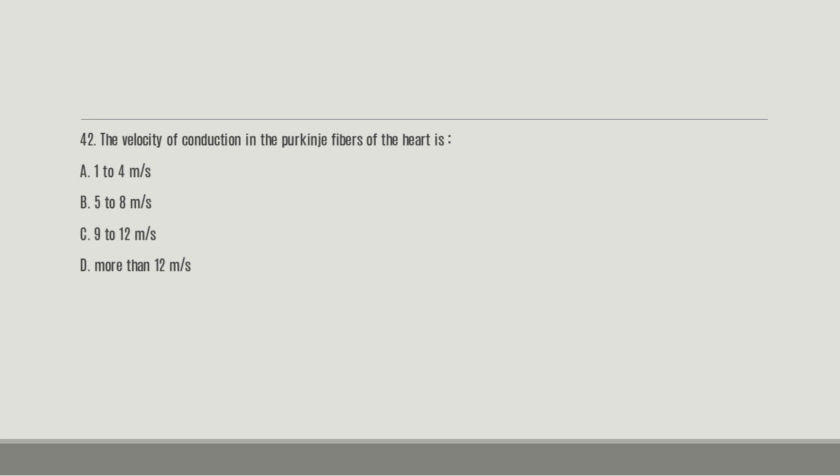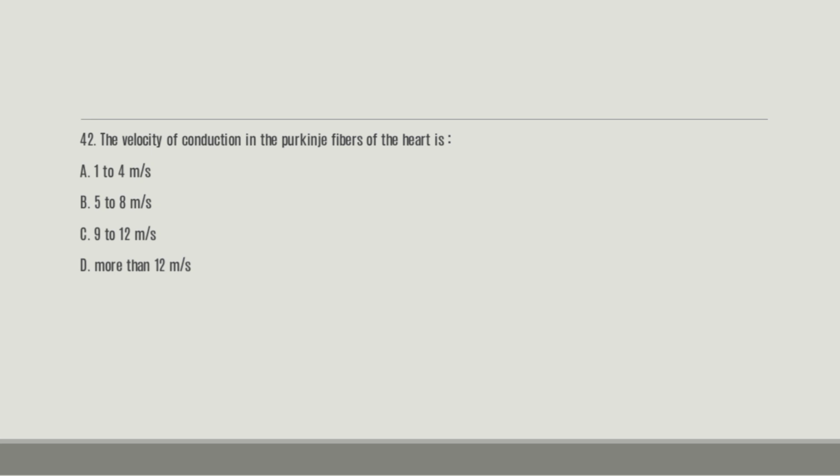Number 42. The velocity of conduction in the Purkinje fibers of the heart is dash. A. 1 to 4 meter per second. B. 5 to 8 meter per second. C. 9 to 12 meter per second. D. More than 12 meter per second.